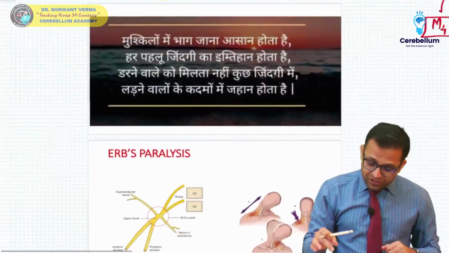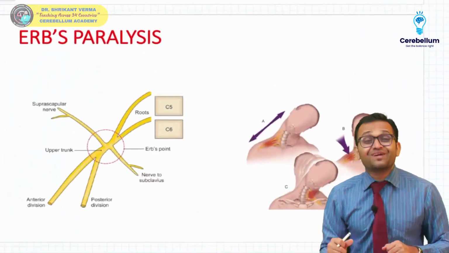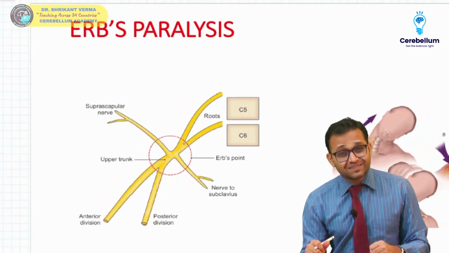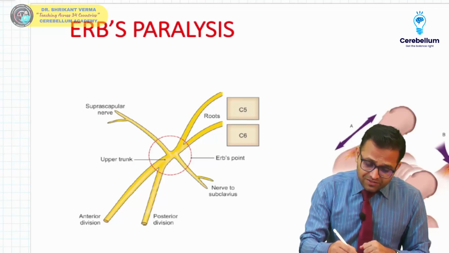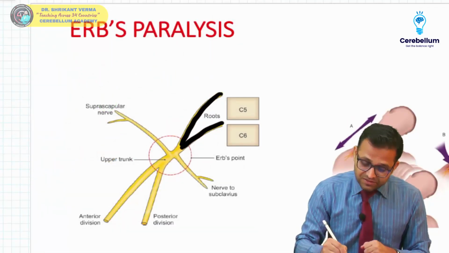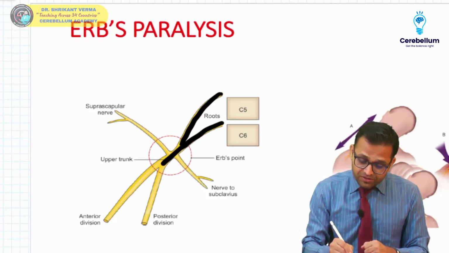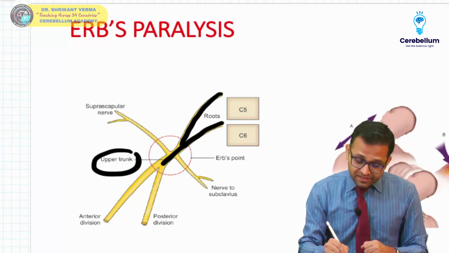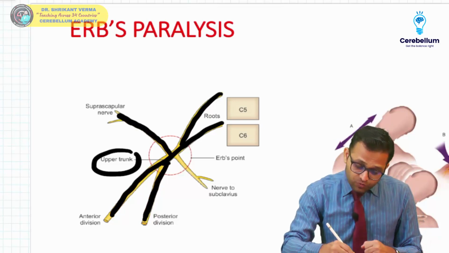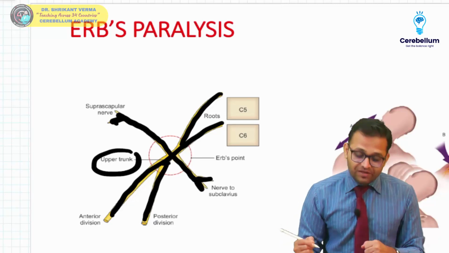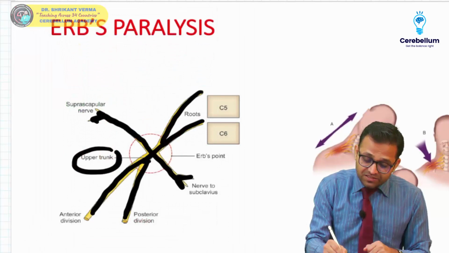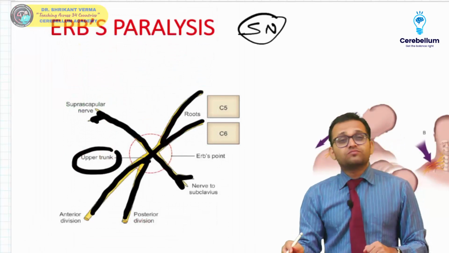So what I want to tell you, sir, now we are going to talk regarding our clinical points. So try to understand, we are going to talk regarding the Erb's paralysis. Yes, as we had seen, the nerves are coming from C5, C6, then the upper trunk is formed, correct sir, and then it is dividing into the anterior division and posterior division, and at that part there was our suprascapular nerve and nerve to subclavius. So remember, in your exam this Erb's palsy will be asked as a short note.